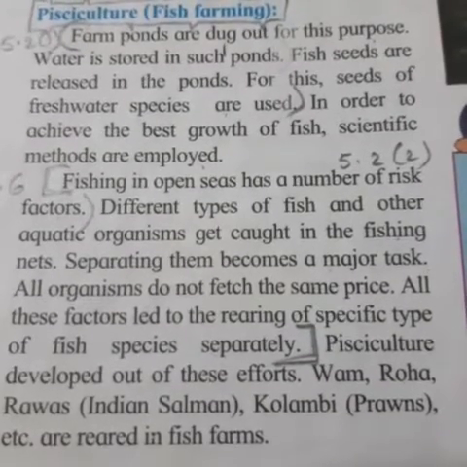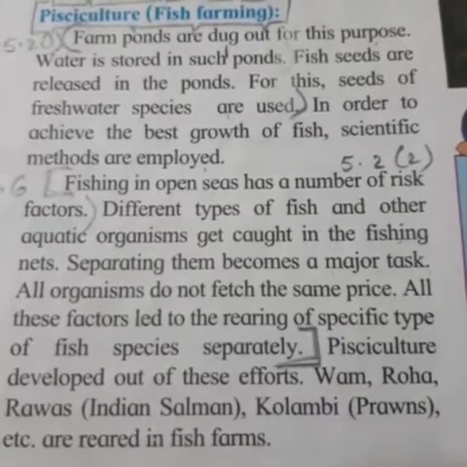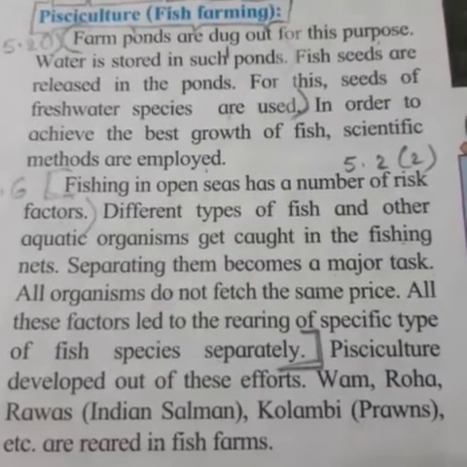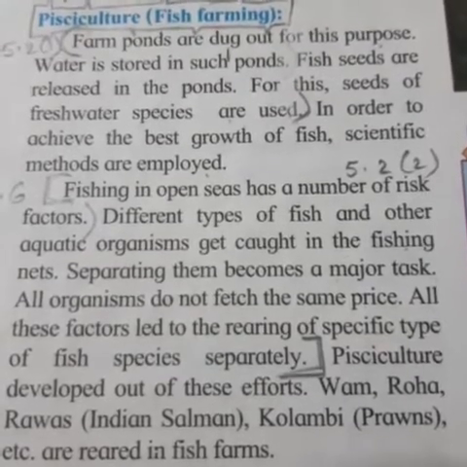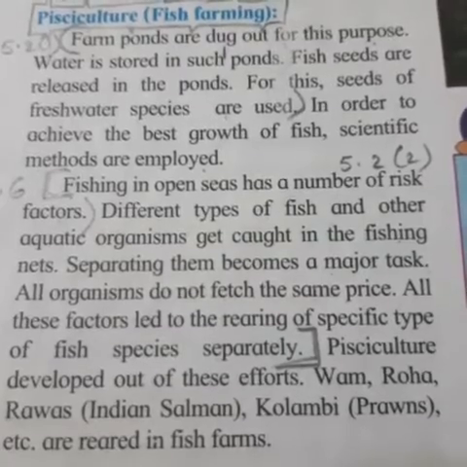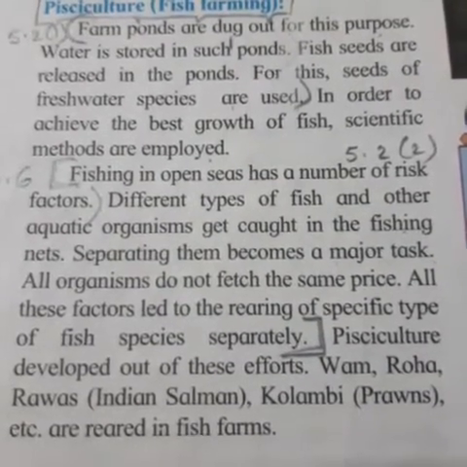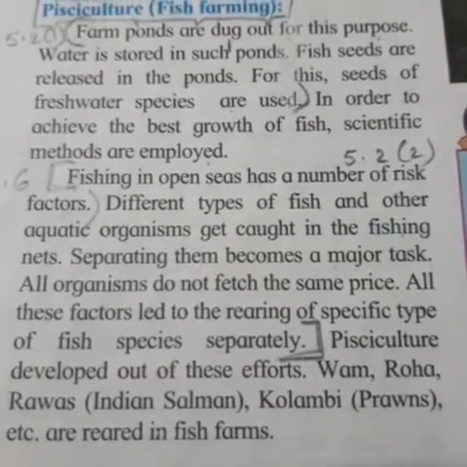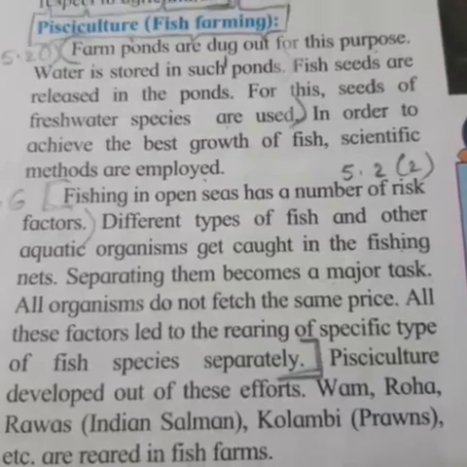Different types of fish and other aquatic organisms get caught in the fishing nets. Separating them becomes a major task. All organisms do not fetch the same price. All these factors lead to the rearing of specific types of fish species separately. Now pisciculture developed out of this effort. Katla, rohu, rawas, kolambi, etc. are reared in fish farms.